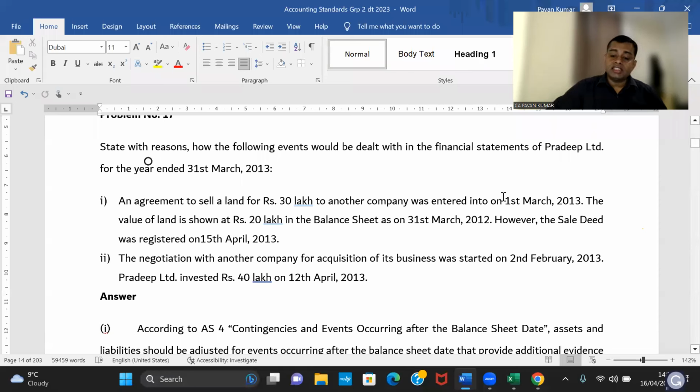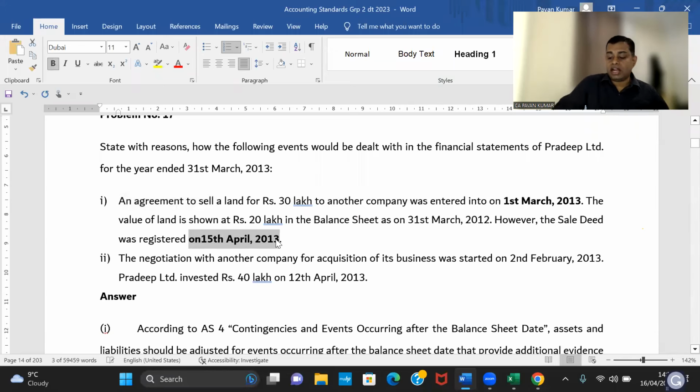So if you look at the facts of the case, on 1st March they entered into an agreement to sell, but they were able to register the property only on 15th April. So on 1st March, you have entered into an agreement, a gentleman agreement in writing: I will sell my property to you for 30 lakhs. On 1st March, agreement of sale is entered into. But the buyer and seller have to go to the sub-registrar office to get the property registered. That happened on 15th April.